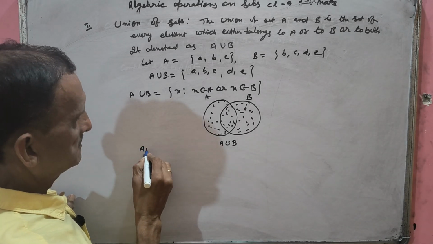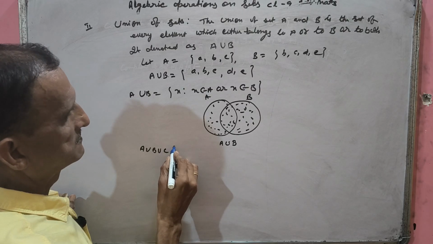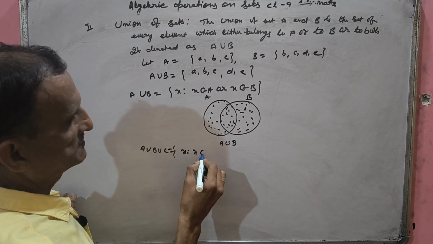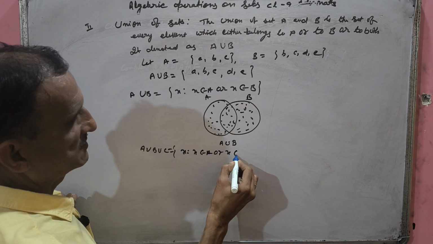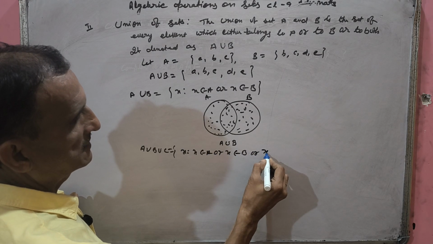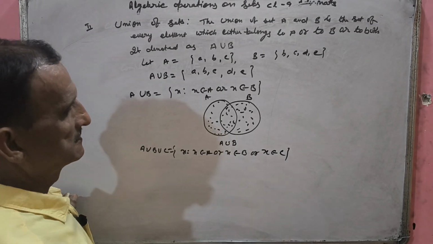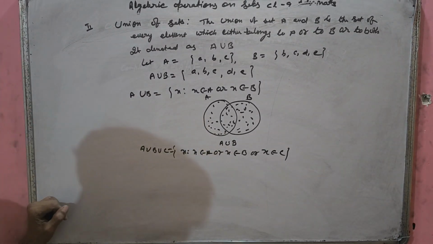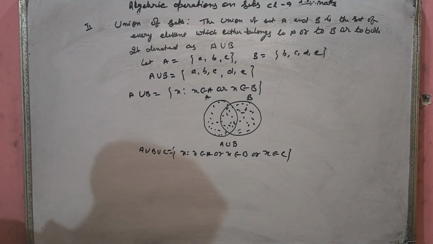You can have A union B union C also. How will you write it in rule method? {x such that x belongs to A or x belongs to B or x belongs to C}. Or stands for union. Okay, this is the union of sets.